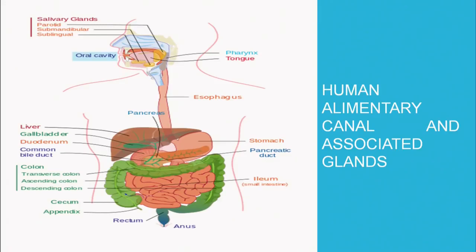The stomach extends into the small intestine. The small intestine has 3 parts: duodenum, jejunum and the ileum. The small intestine then moves on to the large intestine, and ultimately the waste product is expelled through the anus.